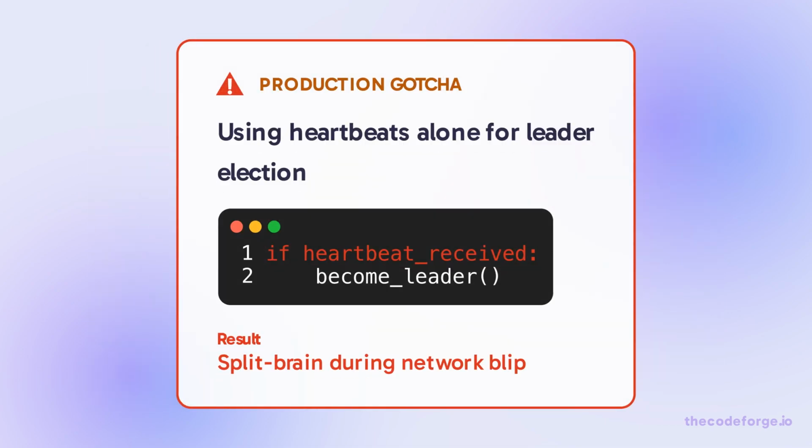I've seen a startup's distributed lock service use heartbeats to decide leadership. A 2-second network blip caused both nodes to think they were leaders. Both wrote to the same file. Corruption. Always pair heartbeats with a quorum-based lease.